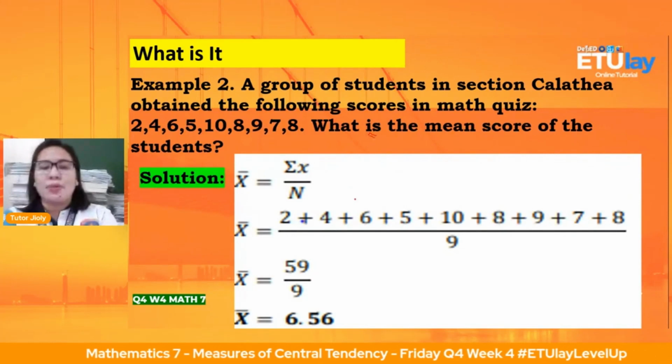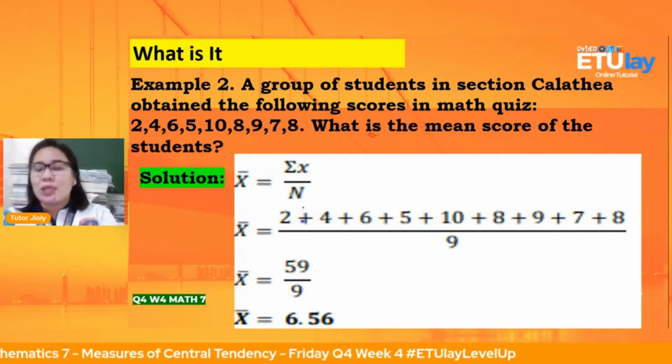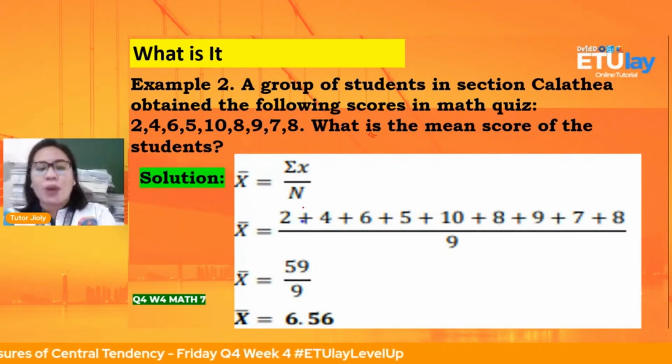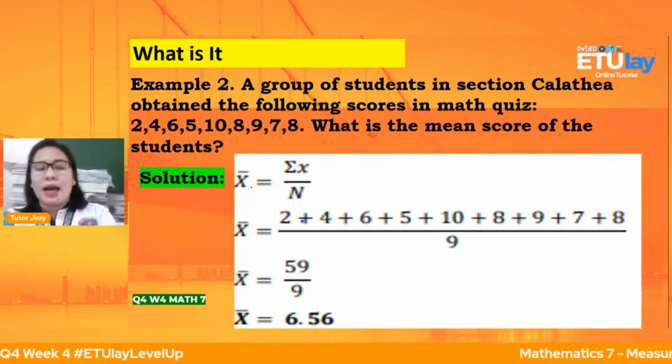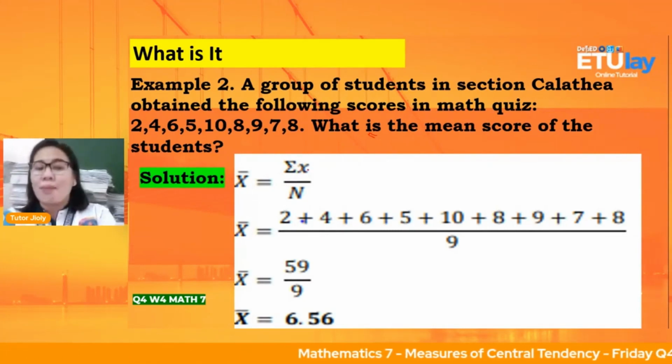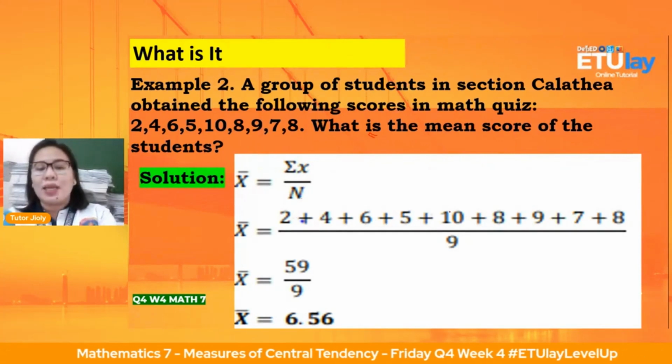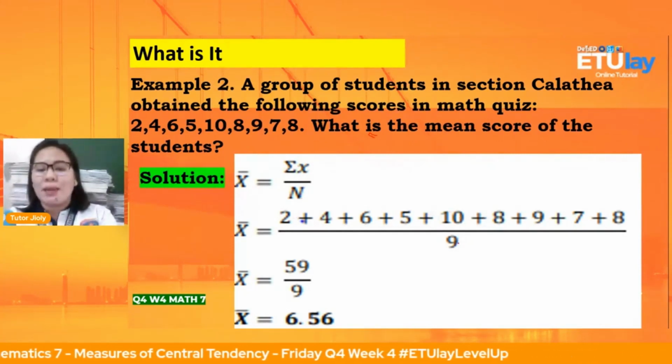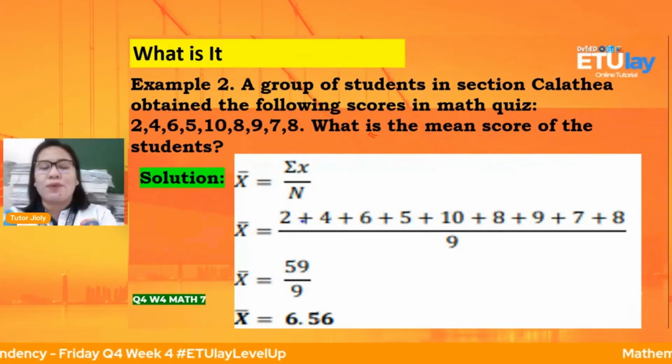Ilan daw yung mean scores ng students natin? So, the same process, we're going to follow the formula, which is mean is equals to summation of x or sum of x all over n. I-add natin all the datas divided by the number of datas. Then, nakuha natin si 6.56.